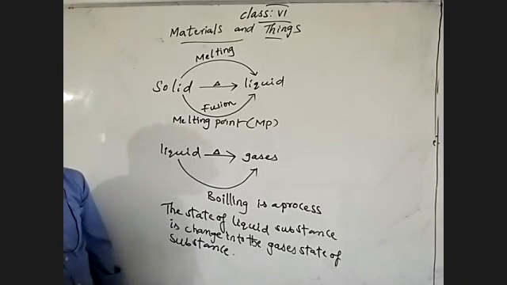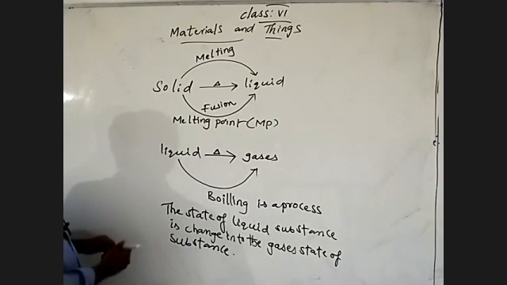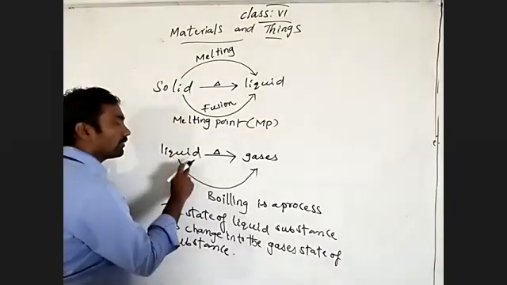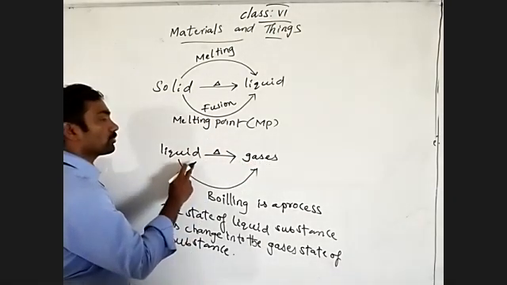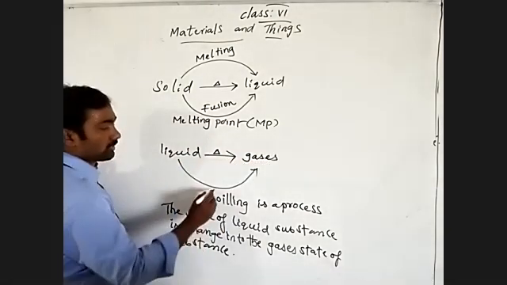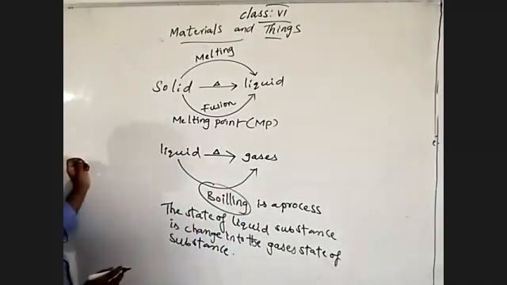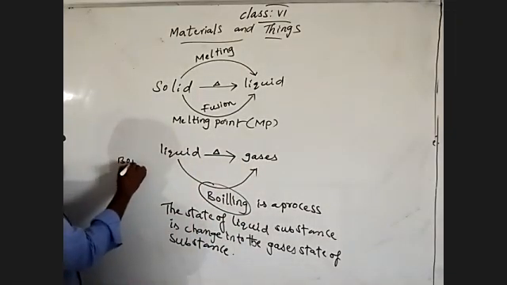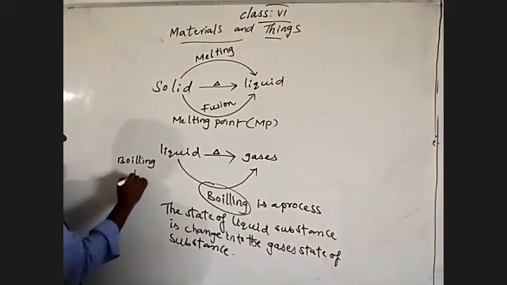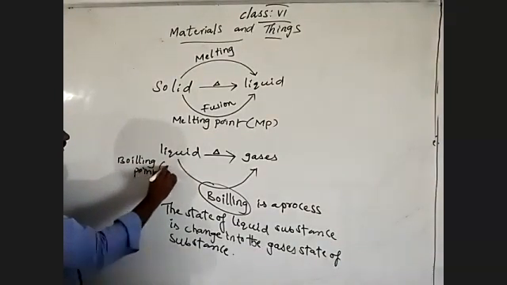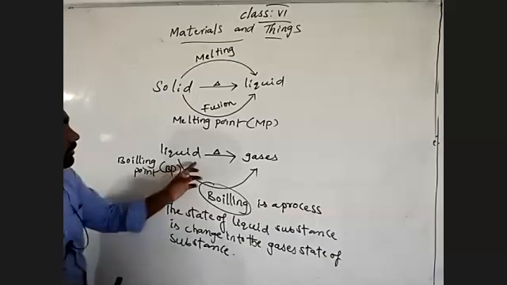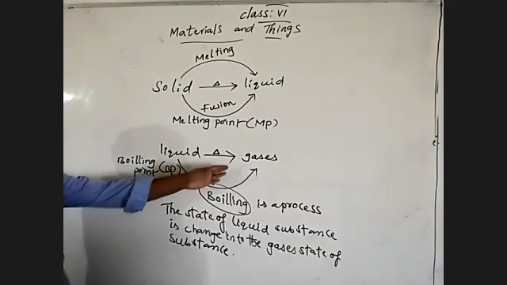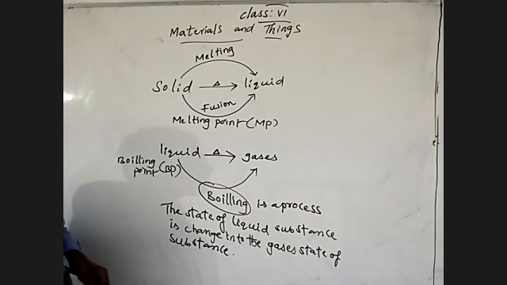The state of a liquid substance converting into the gaseous state of substance is nothing but the boiling process. Then one more: boiling point, BP. So what is a boiling point? The state of a liquid substance is changed into the gaseous state of substance at a constant temperature.